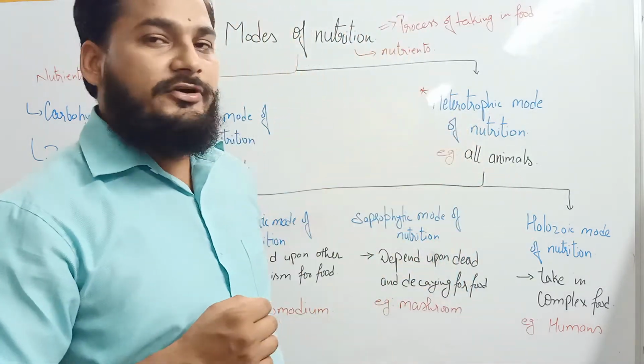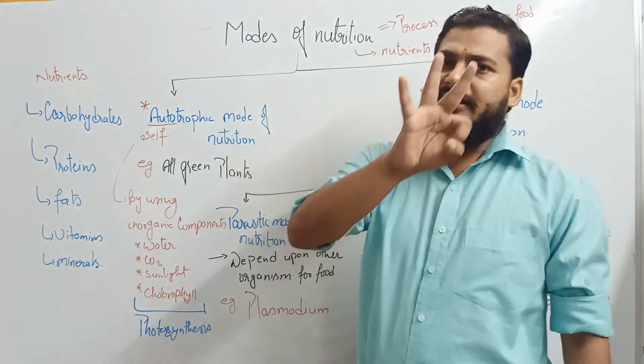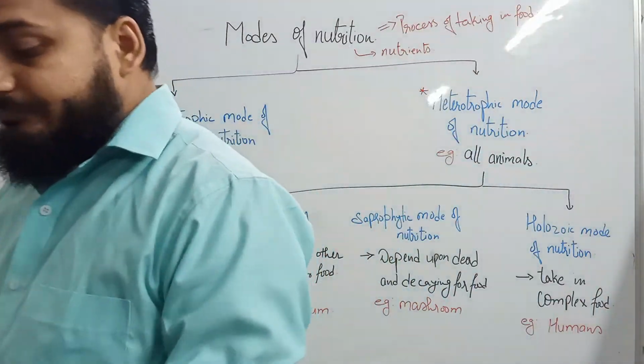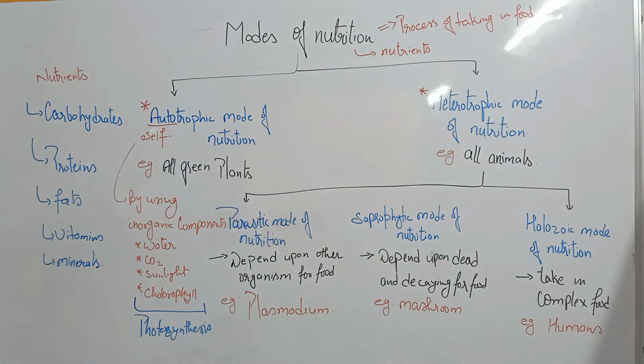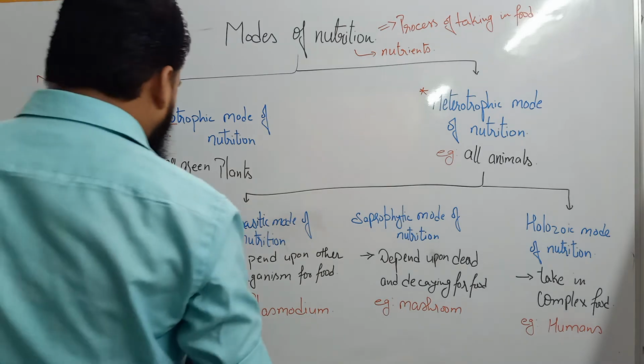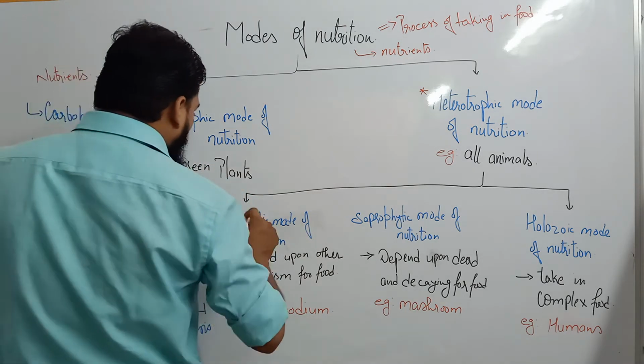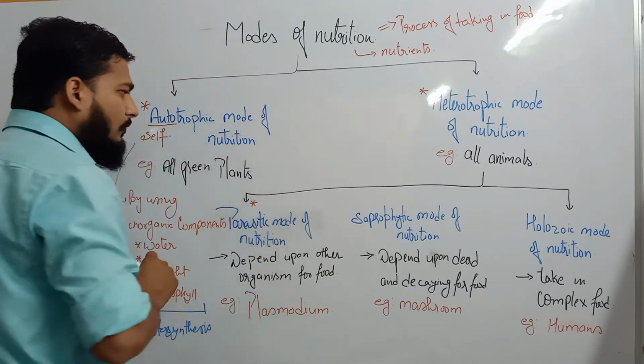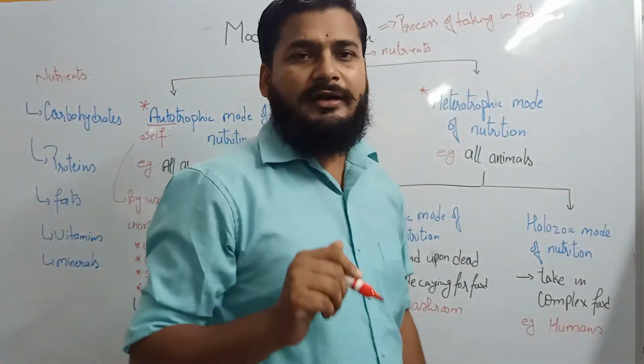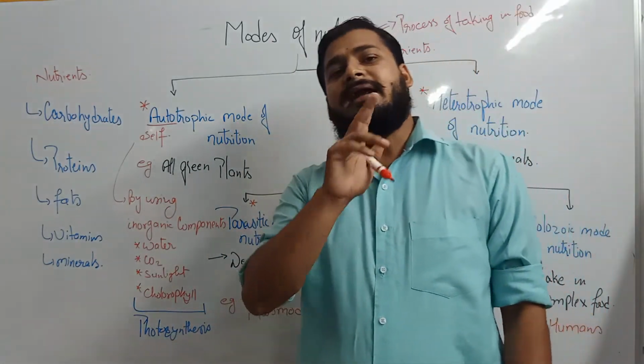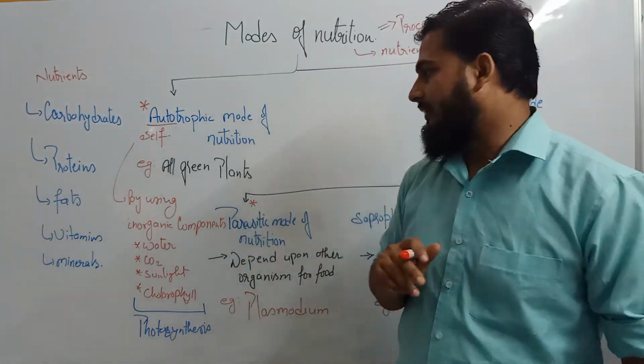So heterotrophic mode of nutrition can further be divided into three types. Number one is parasitic mode of nutrition, number two is saprophytic mode of nutrition, and number three is holozoic mode of nutrition. When we talk about parasitic mode of nutrition, it is the mode of nutrition in which two organisms live in intimate association with each other.